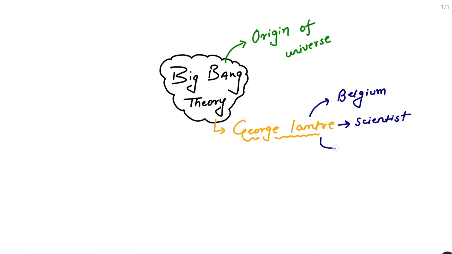And the third point, he was also a mathematician. These are the characteristics of George Lemaitre that helped him to create the Big Bang theory, and all these characteristics help the Big Bang theory relate to the origin of the universe.